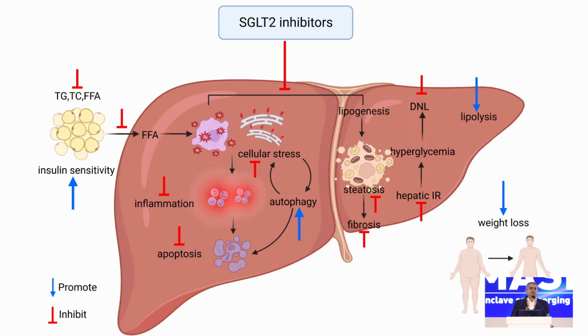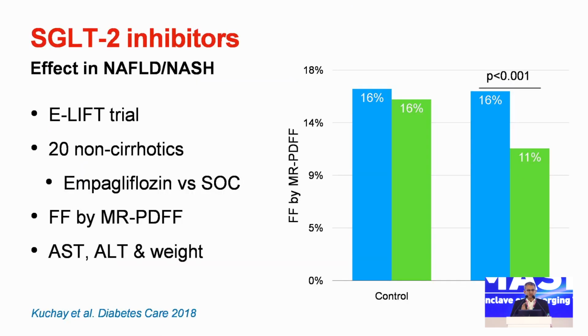So this was the first meta-analysis published in 2021. This is just the first one of the multiple ones, and there are at least 10, 12 after this. But what I'm going to discuss is the one which is the most recent and which has the most robust data. This was published last year in Nature Scientific Reports. 854 records were screened, and 18 randomized controlled trials were included in this meta-analysis. 16 of these 18 were in diabetic population. 2 of these were in non-diabetic population.